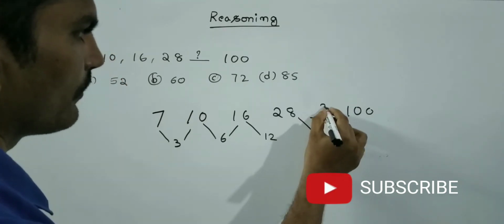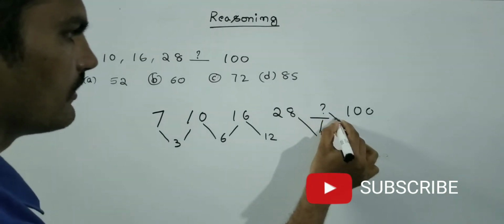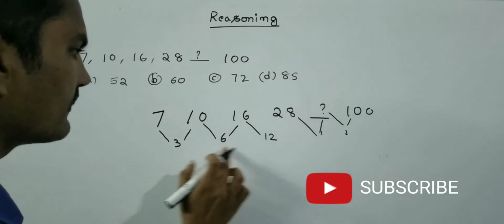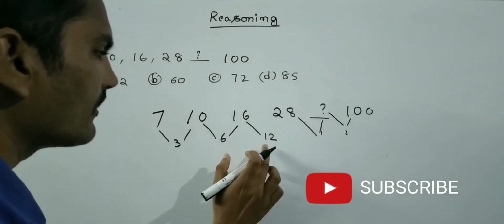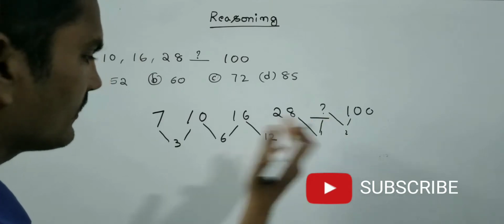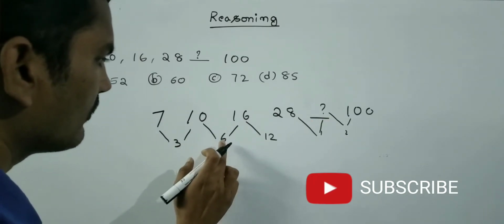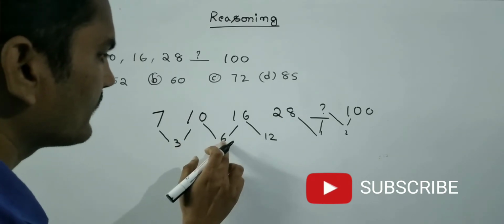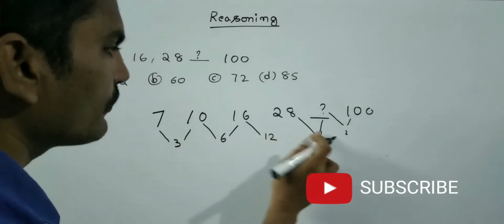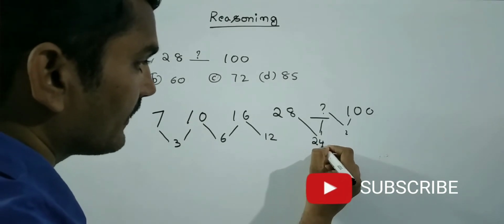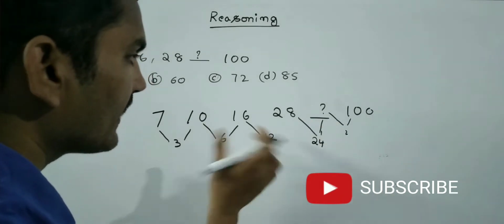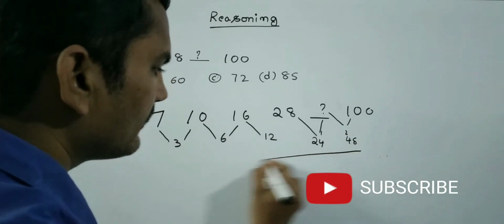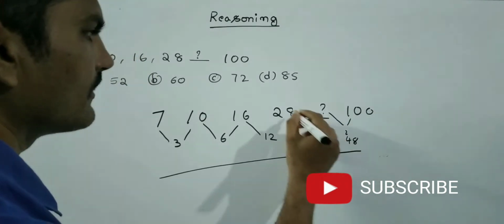Then here we don't know. See friends, you observe the difference: 3, 6, 12. Maybe the next number: 3 into 2, 6. 6 into 2, 12. 12 into 2, 24. Maybe this may be correct. Then 24 into 2, 48. If this series is okay, then the answer is this.